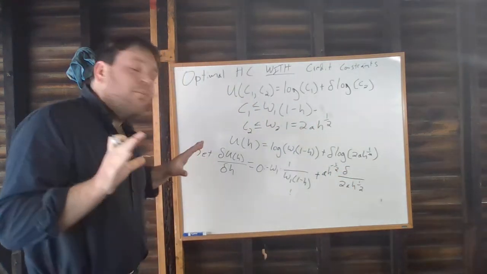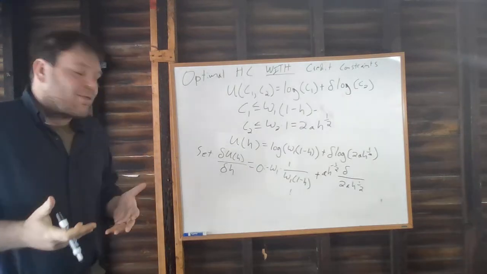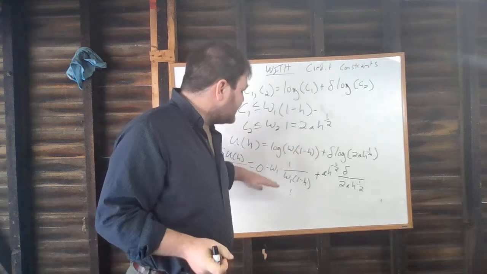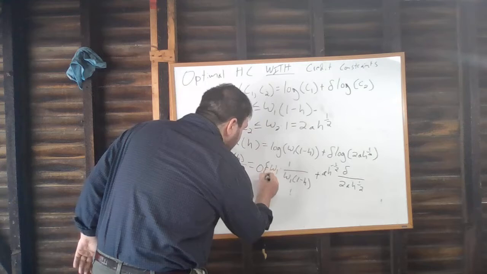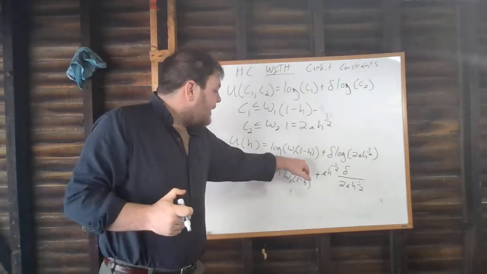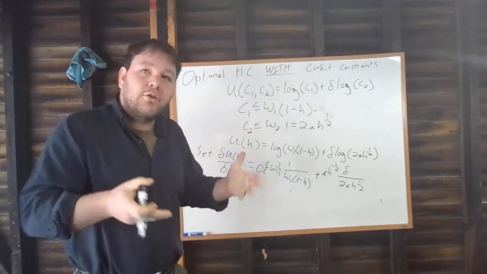And I want to spend a moment thinking about what this function is telling us before we finish the math problem here. If we think about what we did when we took the derivative of the inside, multiplied by the derivative of the outside, this piece here, this minus W1, is going to tell us the effect of a change in h on our income in period 1, or on our consumption in period 1, since those are equivalent.